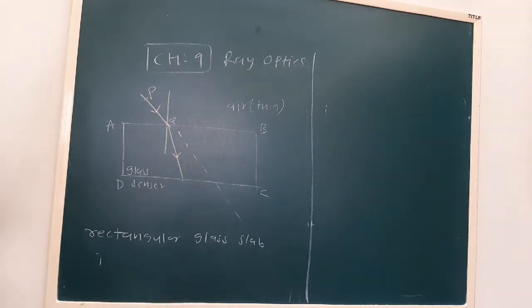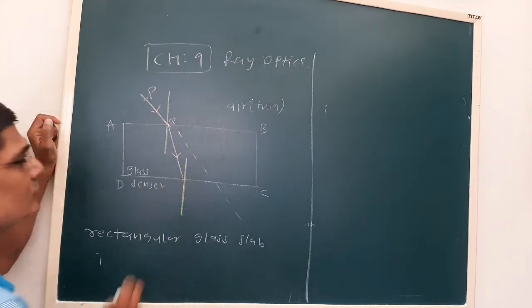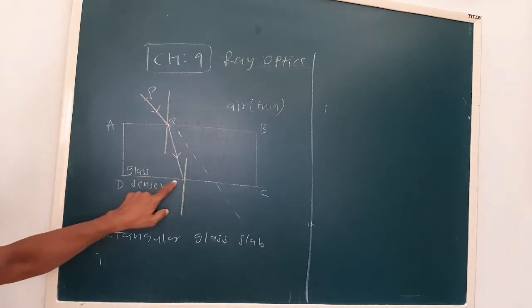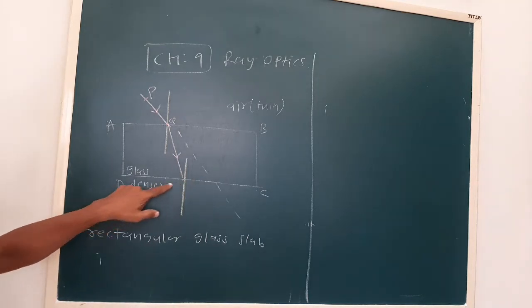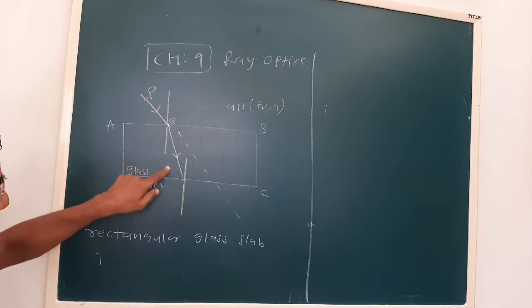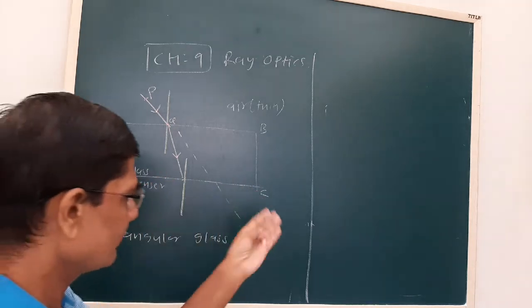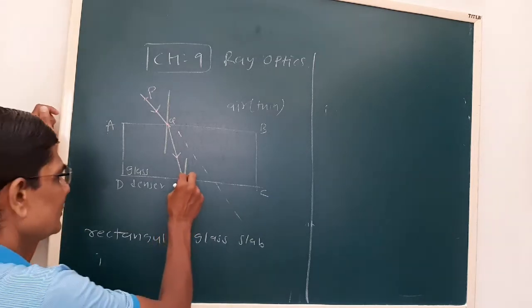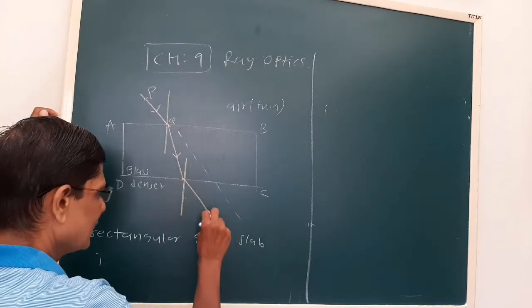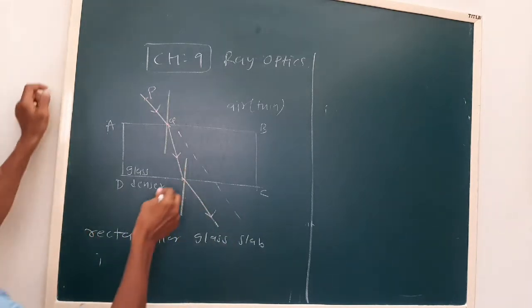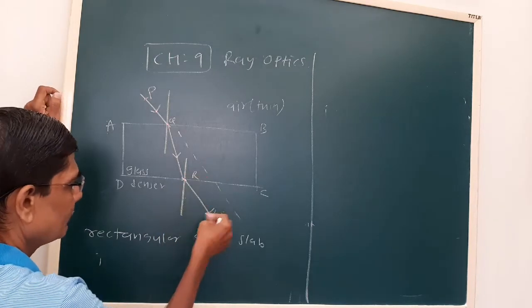This is a normal to the surface CD. Here, when it moves from glass to air, it will move away from the normal, so the direction will be changed like this. So we can write PQ, R and S.